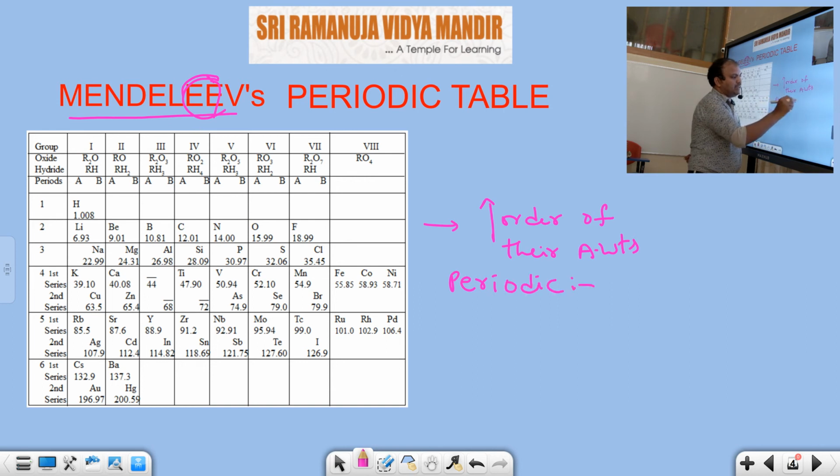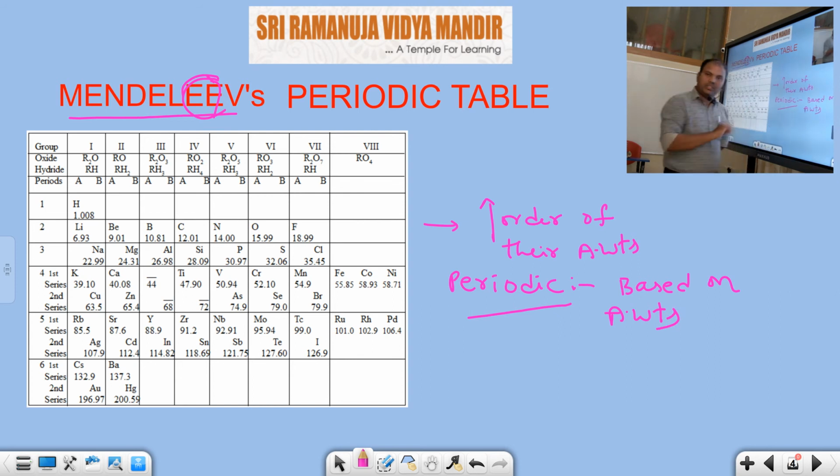What is the periodic law? He simply said that the physical properties as well as chemical properties of the elements are mainly based on atomic weights. He constructed a table for the elements. The first person who constructed the table was Mendeleev. That's why this is also called the short form of the periodic table. The reason is that this is the person who first constructed a table for the elements.